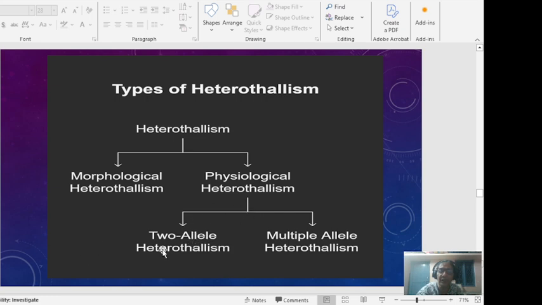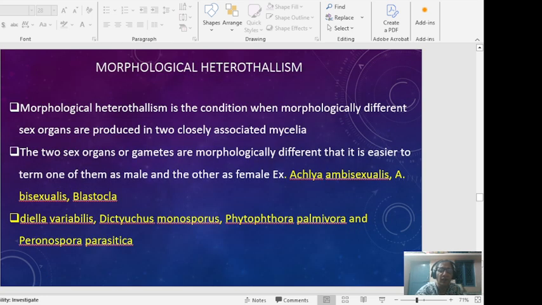It is also classified as two-allele heterothallism and multiple allele heterothallism. Morphological heterothallism is the condition when morphologically different sex organs are produced on two closely associated mycelia, as found in Achlya ambisexualis and Blastocladiella.